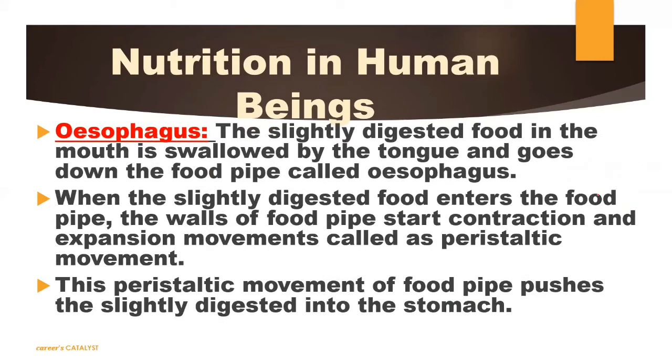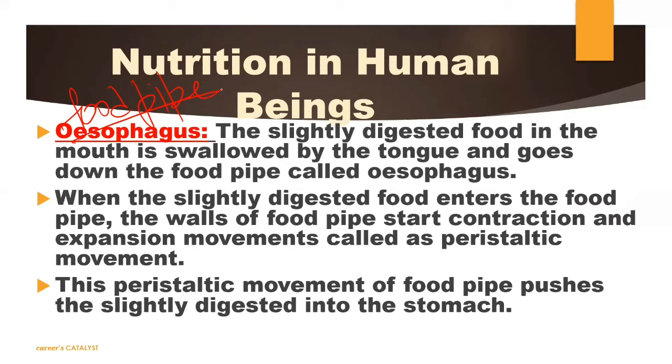But to move our food into the stomach, it has to pass through the food pipe, right? The esophagus is, you know, what? The food pipe. We already discussed all these things, so the name is familiar to you now. This food pipe helps to pass your food from the mouth to the stomach. This esophagus is a very narrow pipe, very narrow in size, so it is tough to move the food downward into the stomach.